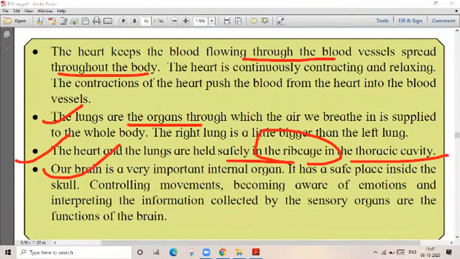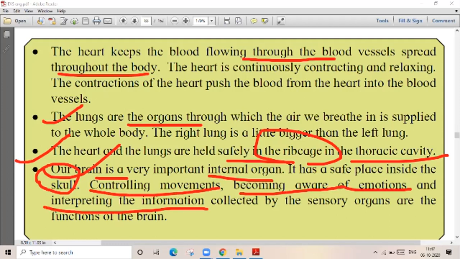And finally, we have seen the brain, which is also an important internal organ. It is inside the skull in the cranial cavity. It performs various functions like controlling movement, becoming aware of emotions, and interpreting the information collected by sense organs.